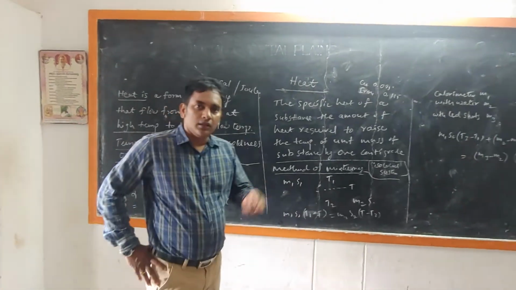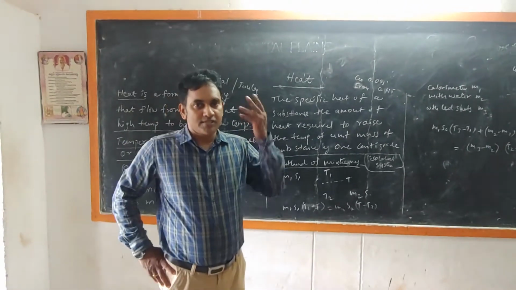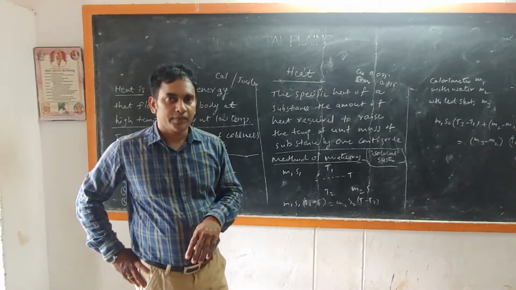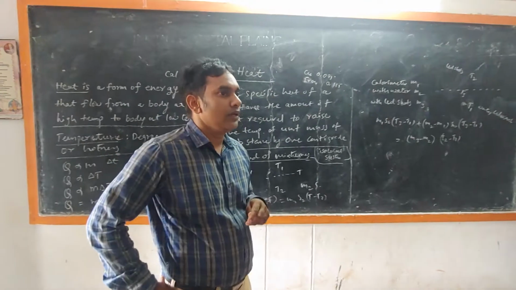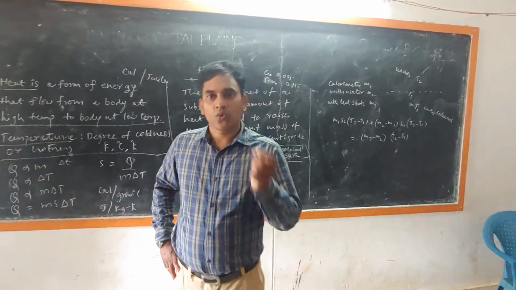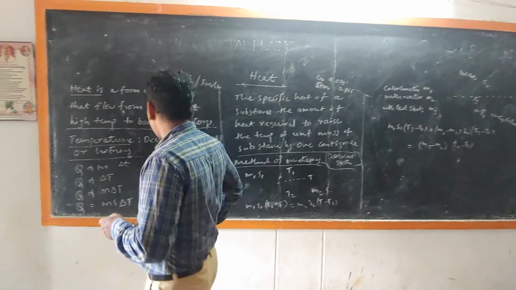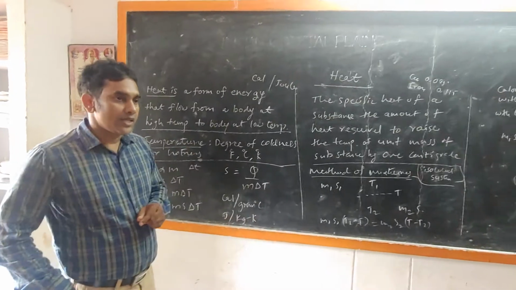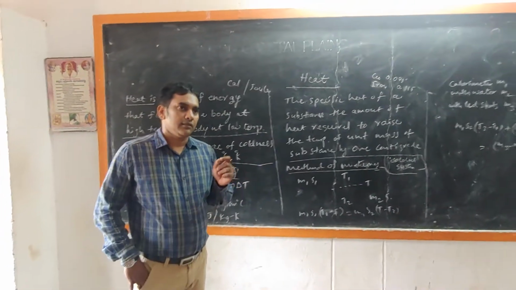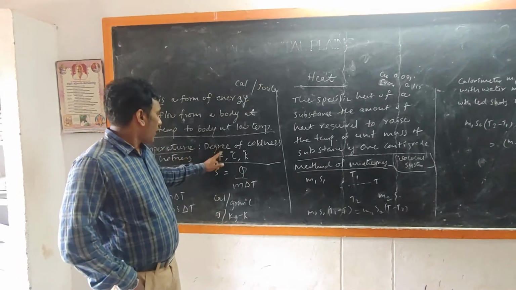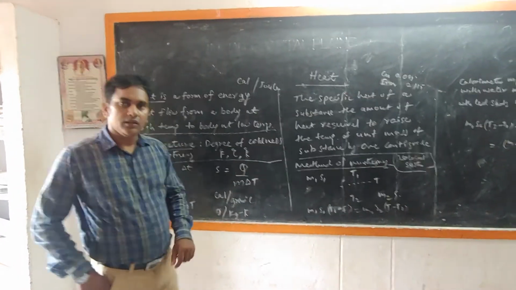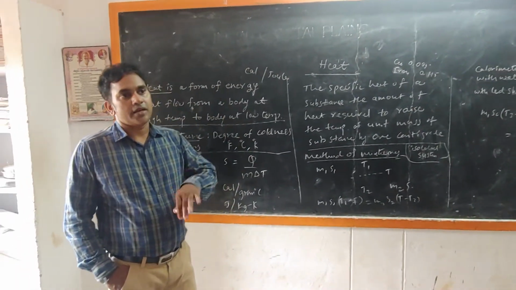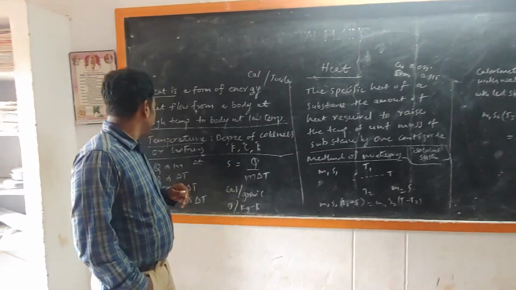If any body gets heat, its degree of hotness will rise. If any body loses heat, its degree of hotness will lower. Therefore, there is another physical quantity to tell the degree of hotness or coldness, which is temperature. Temperature is the degree of coldness or hotness. The scales to measure temperature are Fahrenheit, Celsius and Kelvin. We can easily convert the temperature from one scale into another scale. Okay.